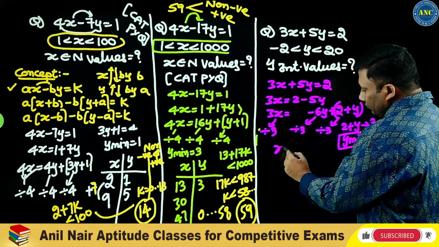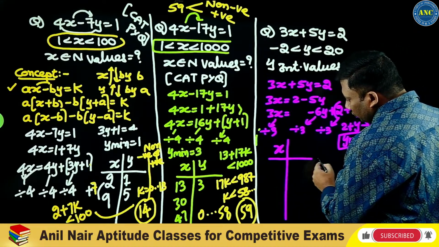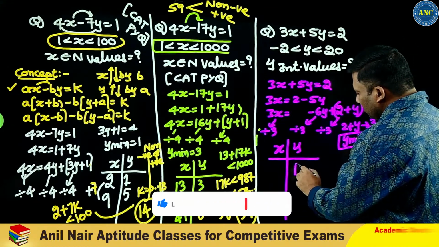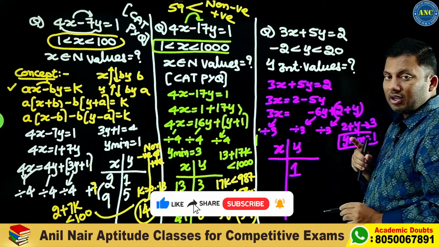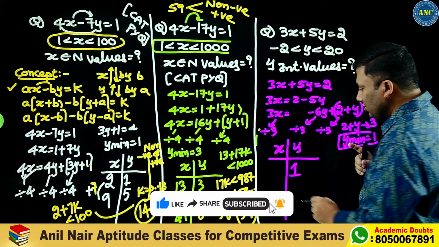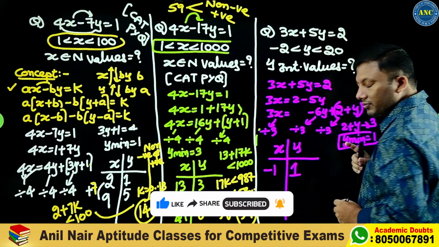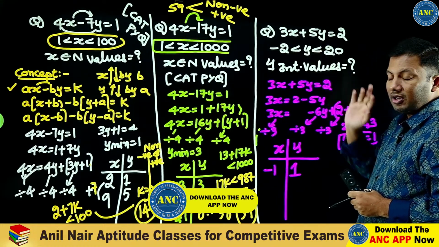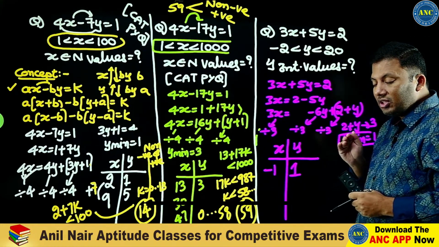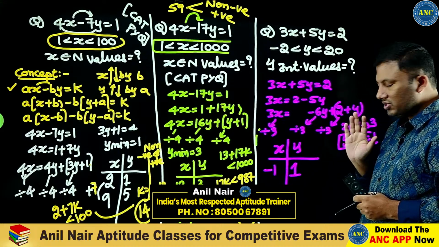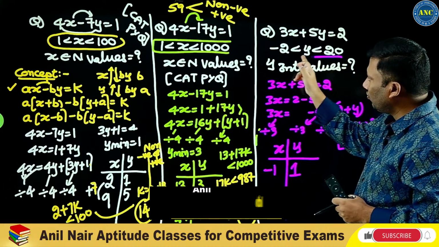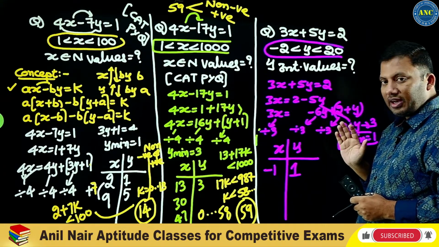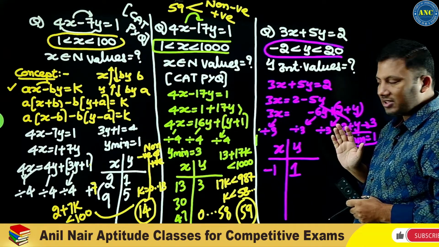Make a table, x by y. Y minimum is 1. If it is 1, 3x is equivalent to minus 3, so x will be minus 1. Are you all with me? Y minimum 1, 3x plus 5 is 2, 3x will be minus 3, x will be minus 1. Question is on y, and that too it is getting into the negative range. Minus 2 less than y less than 20.